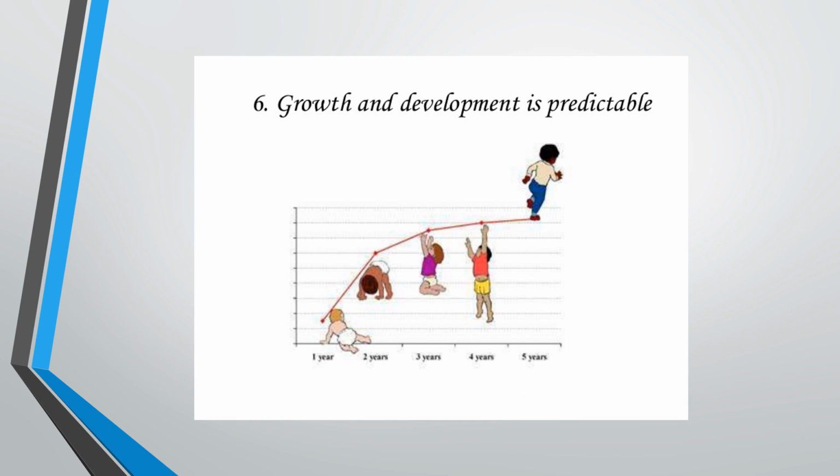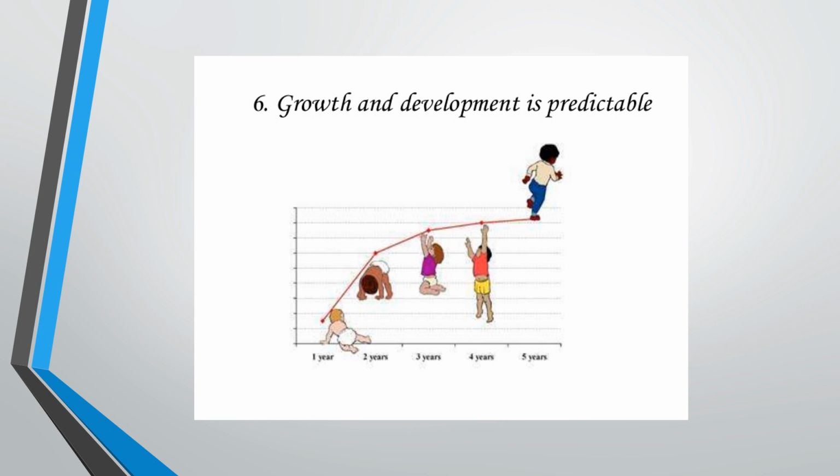Sixth principle is growth and development is predictable. Predictable means we can guess the growth and development. We can make a forecast of it. Means the rate of development of each child is fairly constant. That is, the slow learner will always remain so, and the superior child is so from the very beginning.